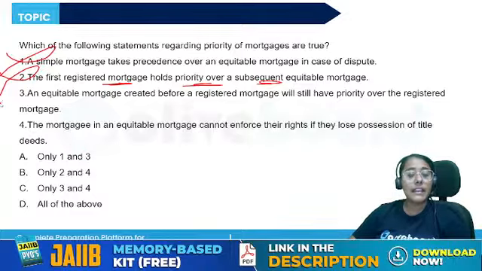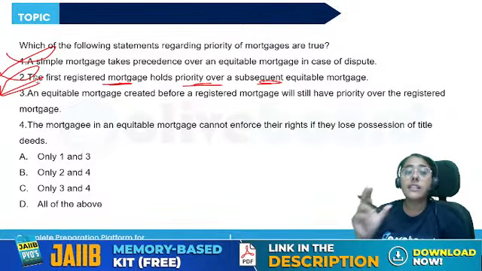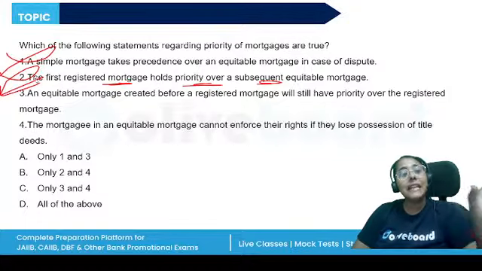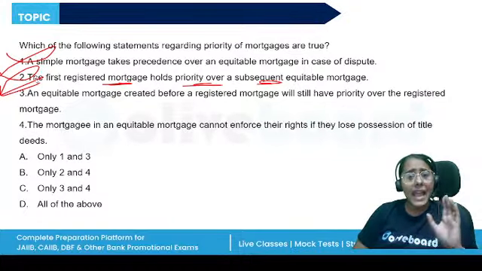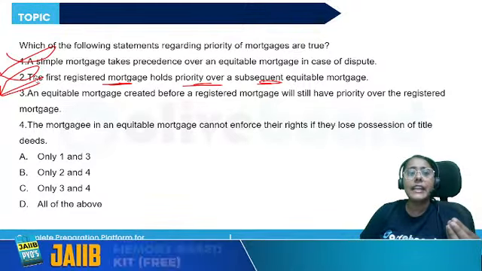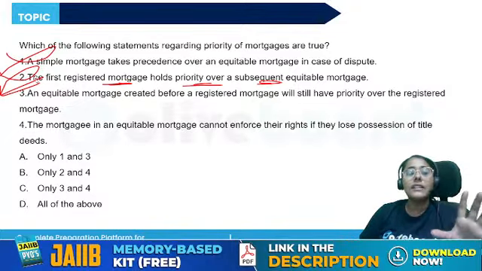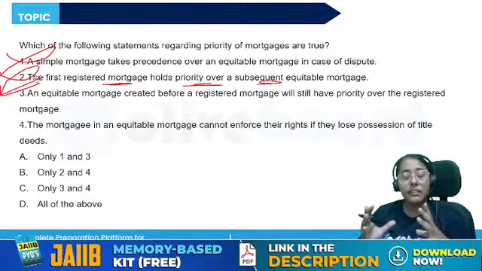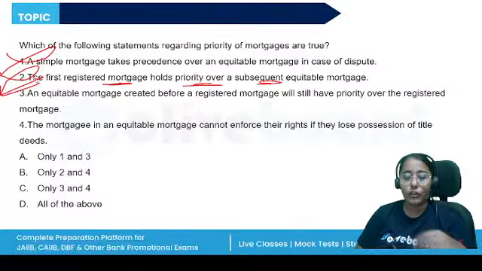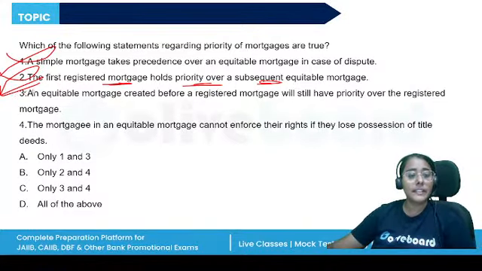Third statement, an equitable mortgage created before the registered mortgage will have priority. Yes. Why? Because once the equitable mortgage is created, the title deeds have been kept with the mortgagee. Any further registered mortgage should be declared as inferior. The subsequent financer should have checked whether the property is encumbered or not. All right, so this statement is true.